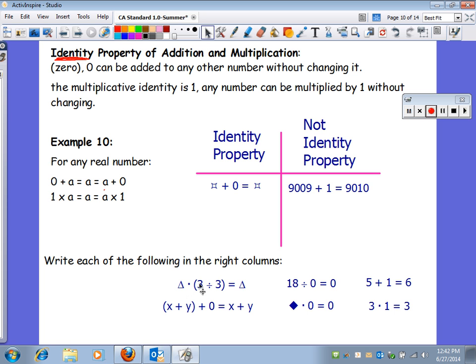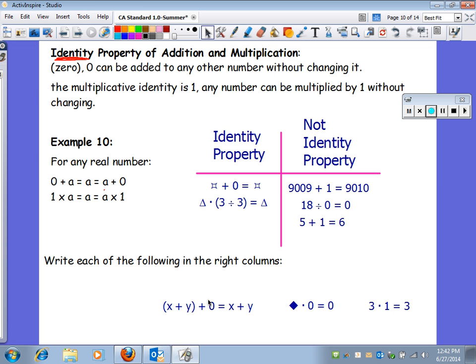Triangle times 3 divided by 3 equals triangle. That's an identity property right there. You multiply by 1. 3 divided by 3 is a 1. 18 divided by 0 is 0. It's not even a true statement. You cannot divide by 0. So, I mean, that's not even a true statement. So it's definitely not an identity. 5 plus 1, adding 1, does that make 5 stay as a 5? No, it became a 6. That's not an identity.